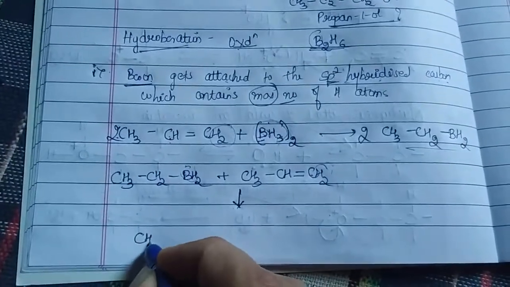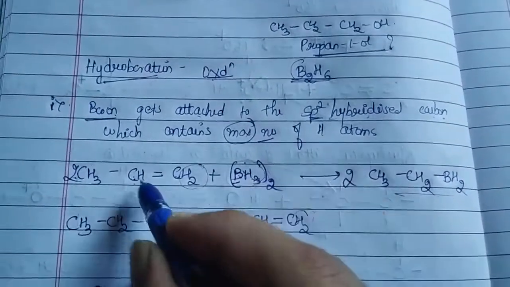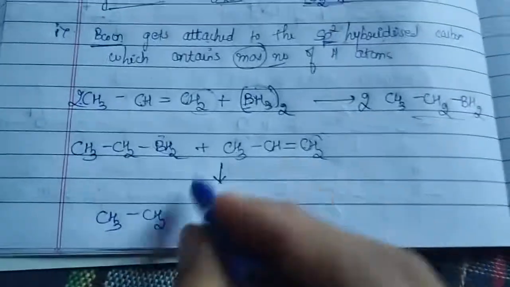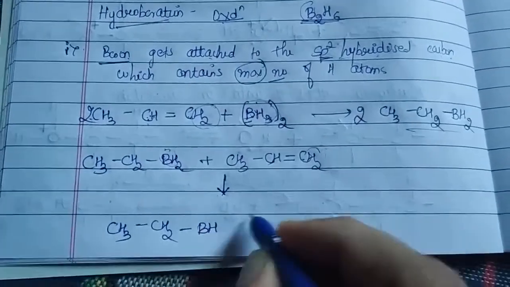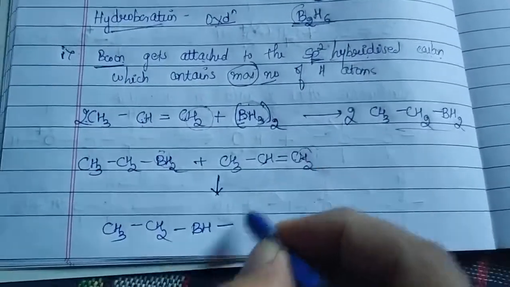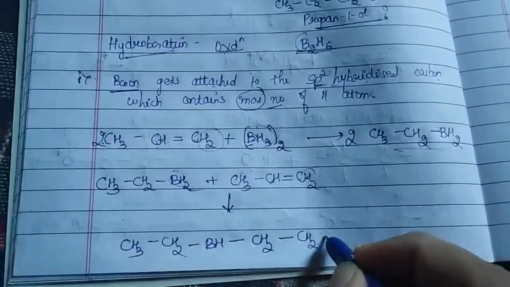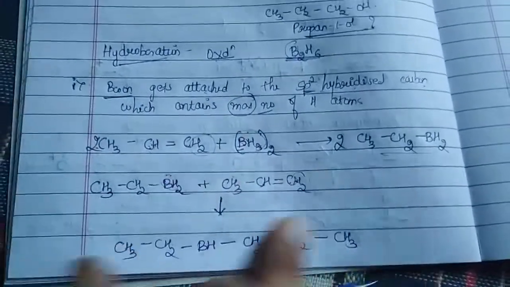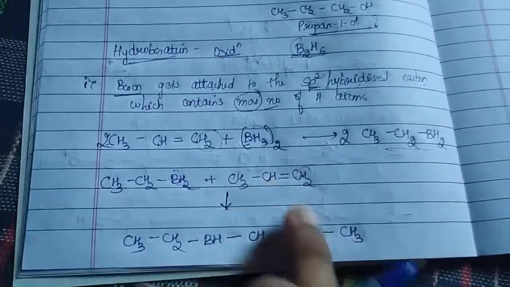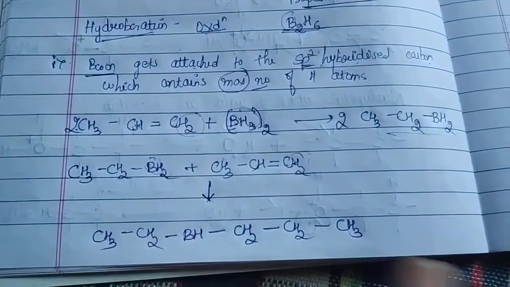So now, what do we know? CH3 is there, CH2 is there. Here what happened was, BH3 gave one extra carbon. In the same way, BH2 gives one more extra carbon. So then what happens, CH2 BH. Yes, then what are you going to write? Yes, this part, because it is attaching to this carbon. So I am writing it in that way: CH2 single bond CH2 single bond CH3. Why have I written it like this? Because this boron goes and attaches to this carbon. After attaching, the double bond becomes a single bond, and an extra hydrogen comes onto this carbon. I have written CH like this. So what you can see over here, yes.